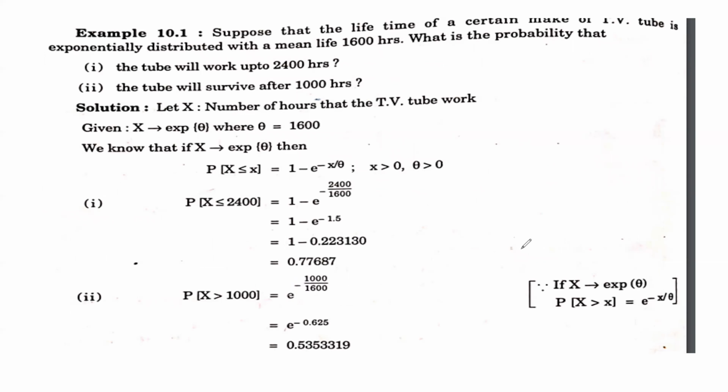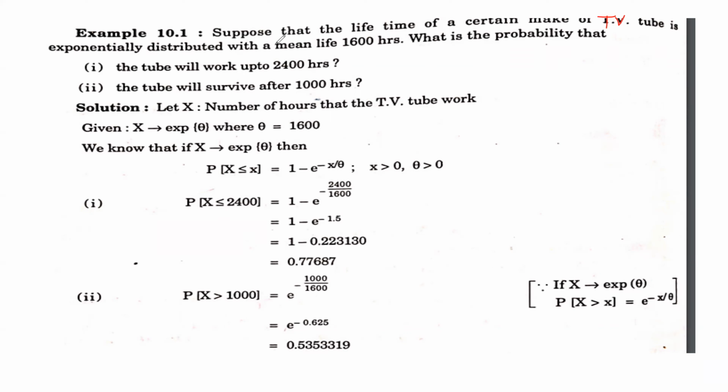Suppose that the lifetime of a certain make of TV tube is exponentially distributed with a mean life of 1600 hours.